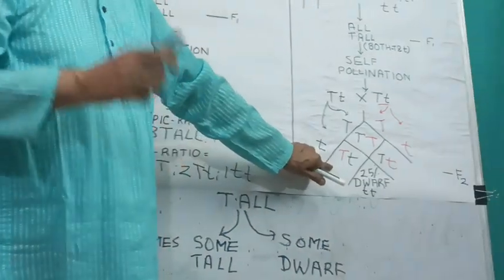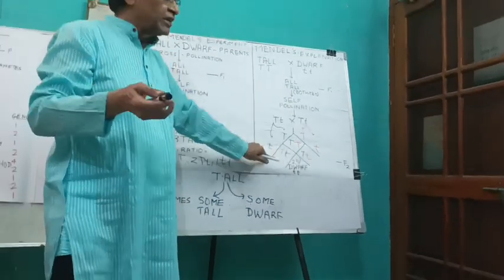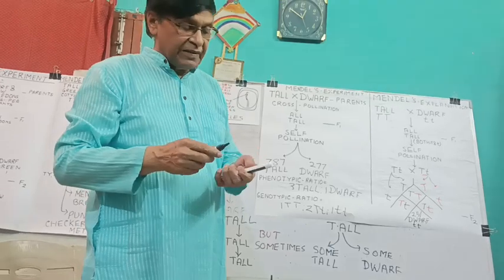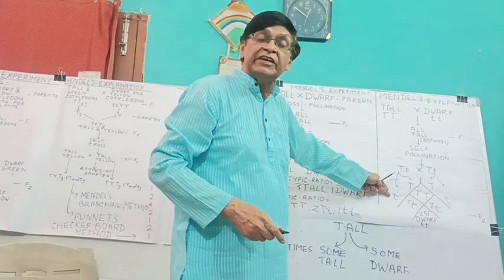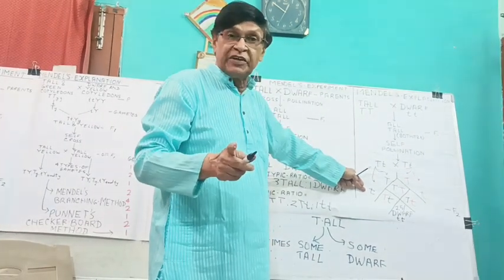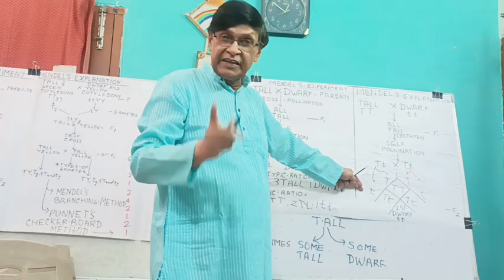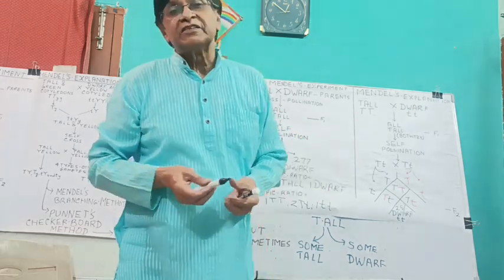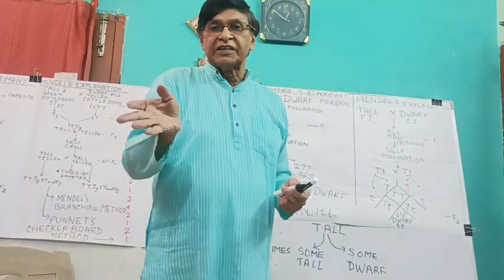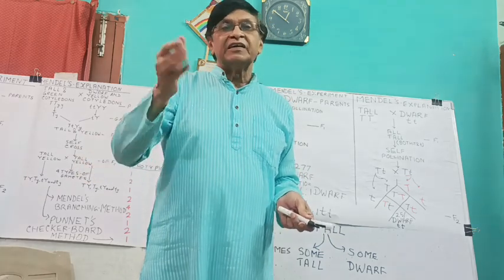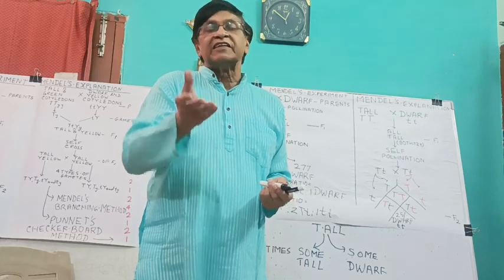So for explaining this result, the occurrence of 3:1 ratio in F2 generation, Mendel said that it is possible only if the two factors separate from each other during gamete formation. So it is called the law of separation or law of segregation. Some of the workers discussed the law of dominance as the first law and the law of segregation as the second law. But some other writers write that the law of dominance is a part of the first law, the law of segregation.